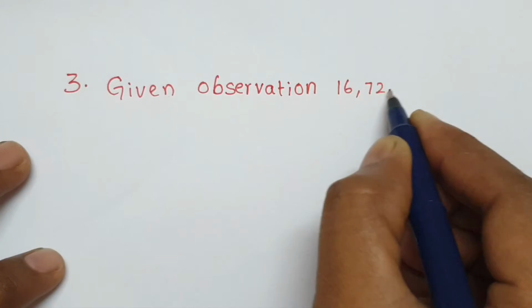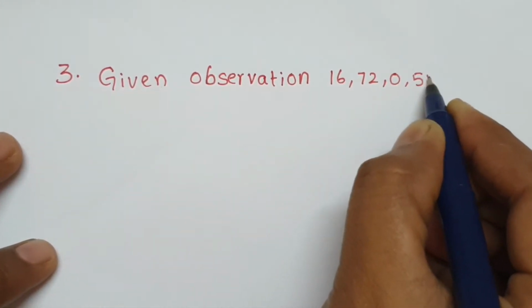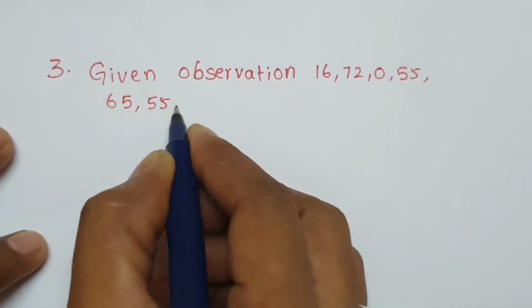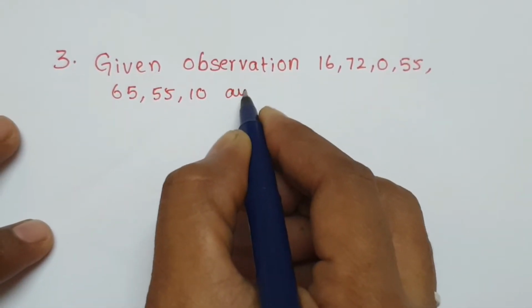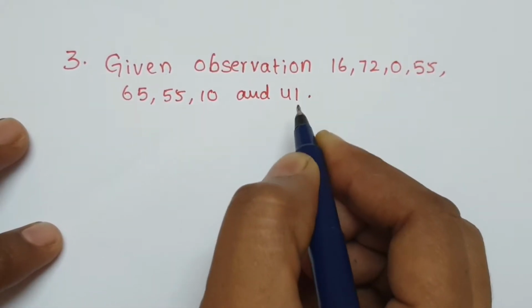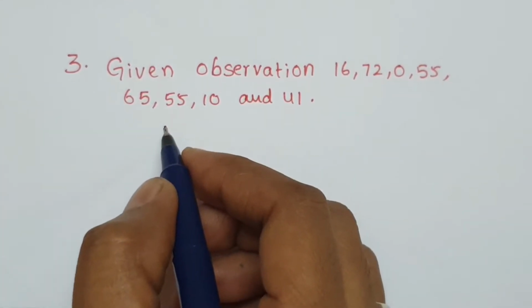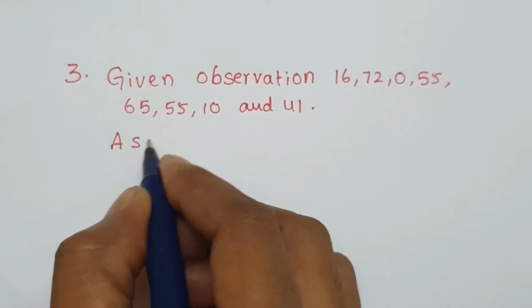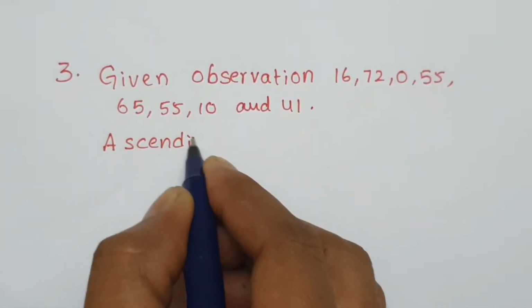Given observations: 16, 72, 0, 55, 65, 55, 10 and 41. So without 0, write them in ascending order.